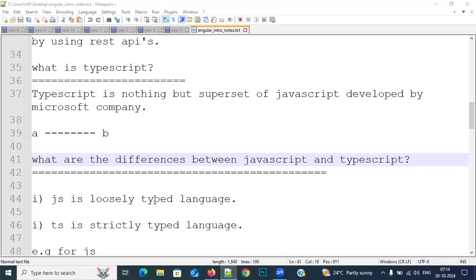To start the coding part, at least we need some basic theoretical knowledge. That's what I'm teaching. The first class was the project I explained, and from the second class onwards I'm explaining the introduction. Today we need to cover at least the basic differences between JavaScript and TypeScript. If there is time, we will start TypeScript examples also.